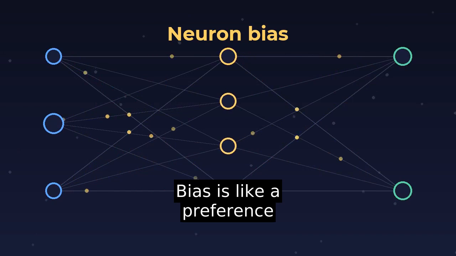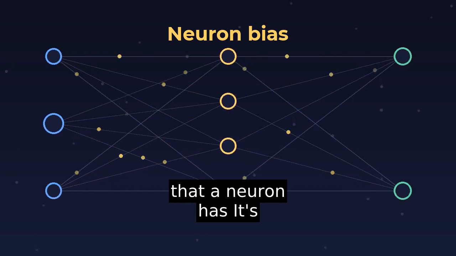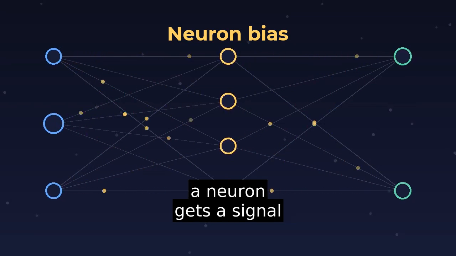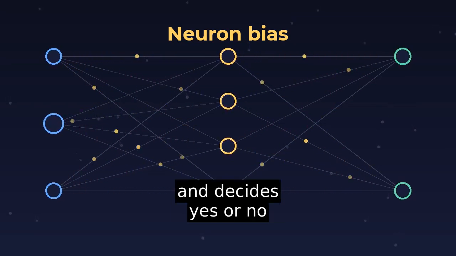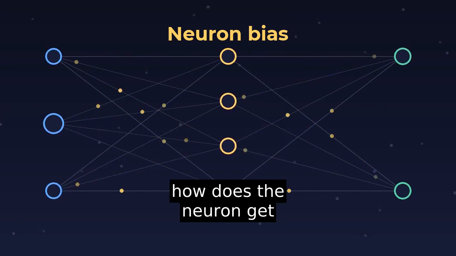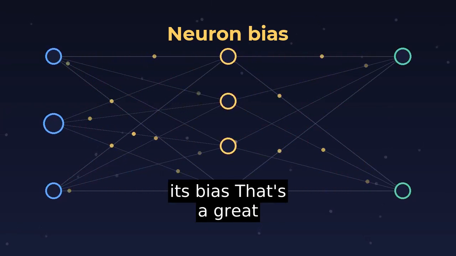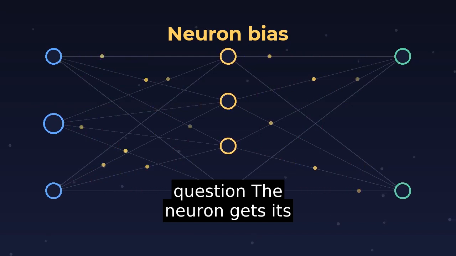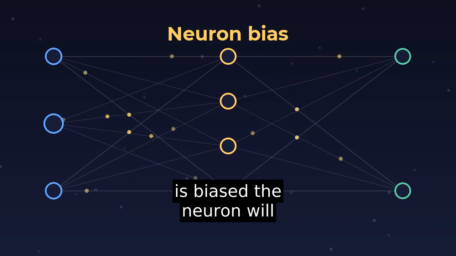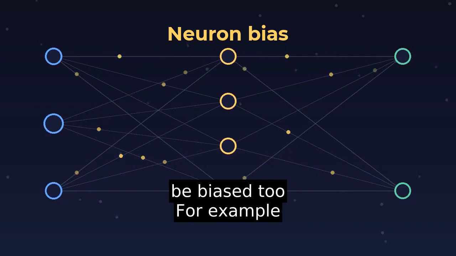Bias is like a preference that a neuron has. It's like a tiny arrow that points in one direction. When a neuron gets a signal, it looks at the numbers and decides yes or no based on its bias. But how does the neuron get its bias? That's a great question. The neuron gets its bias from the data it's trained on. If the data is biased, the neuron will be biased too.